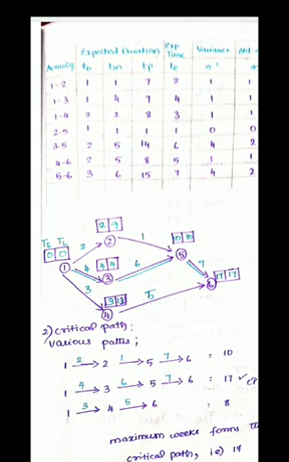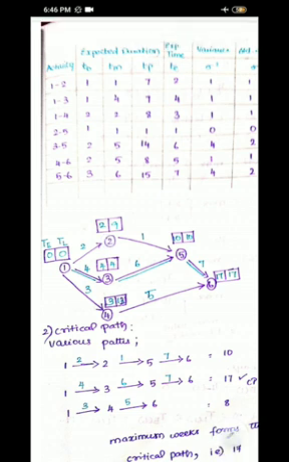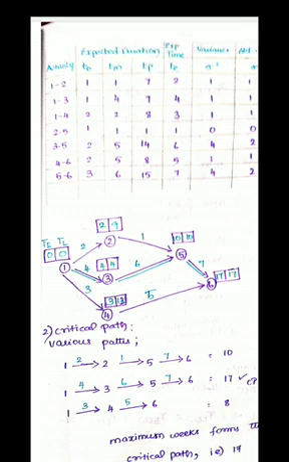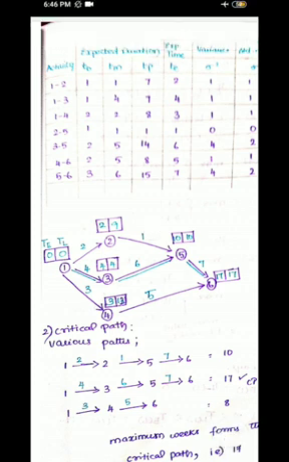In the before diagram I have denoted all the 3 times, but here I am denoting only the expected time. For activity 1 to 2, the expected time is 2, so I have represented it here. For activity 1 to 3, the expected time is 4. For activity 1 to 4, the expected time is 3. Similarly, all the expected times are represented over here.